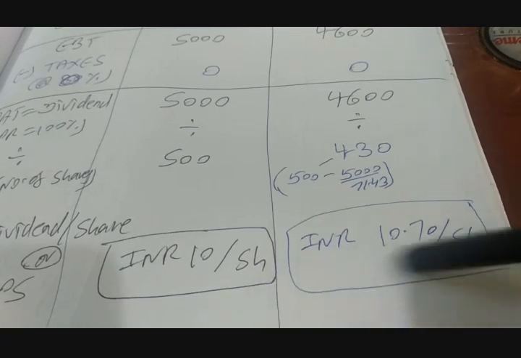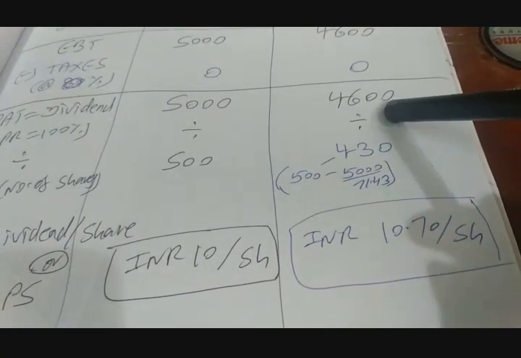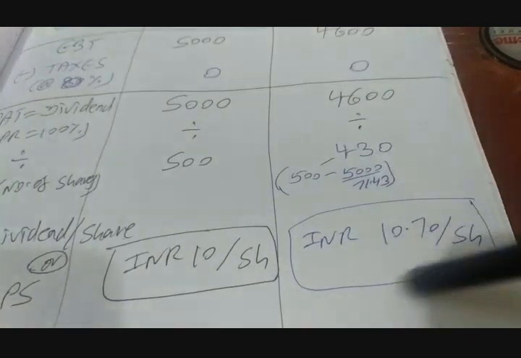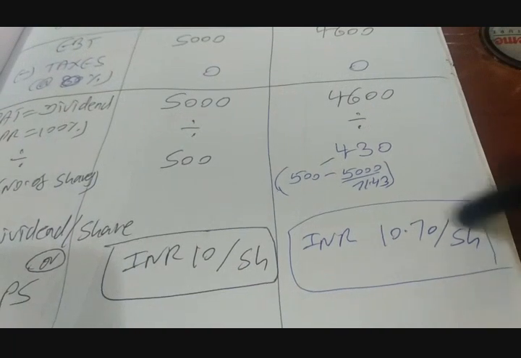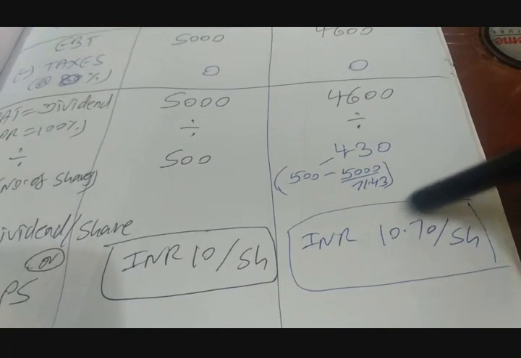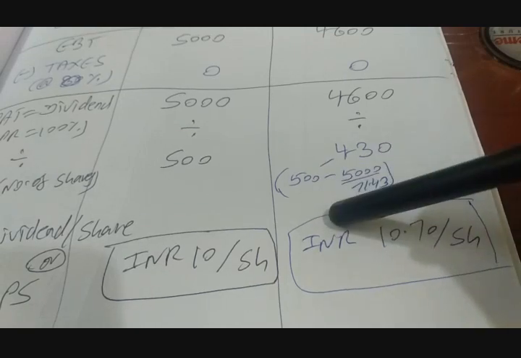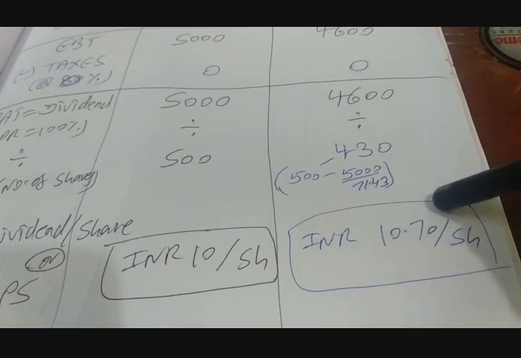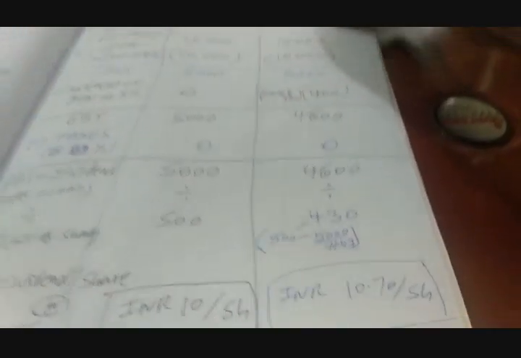Now please look at the contradiction. If you go by the total number, it looks like the no debt policy is giving a higher dividend. But if you go by per share dividend, borrowing actually helps the equity shareholders in terms of getting a higher dividend per share. So even when there is no tax, the dividend per share goes up for the equity shareholders when the company borrows money. Am I right? Very good.